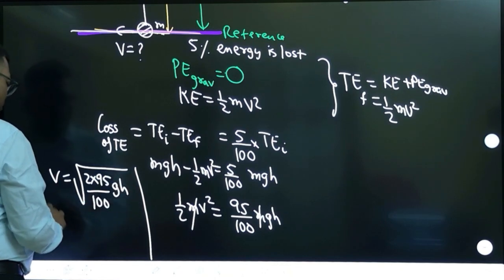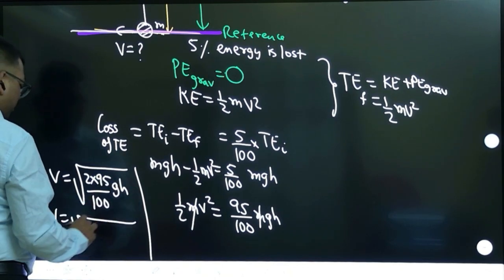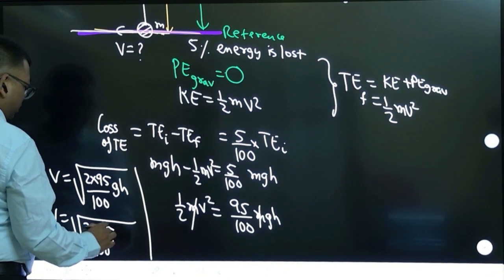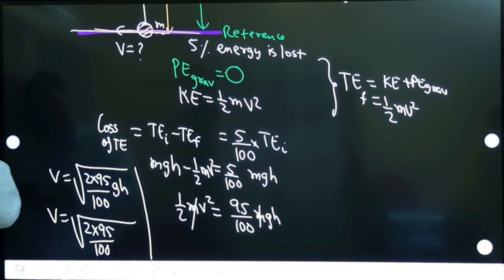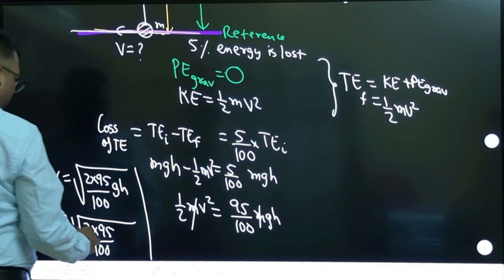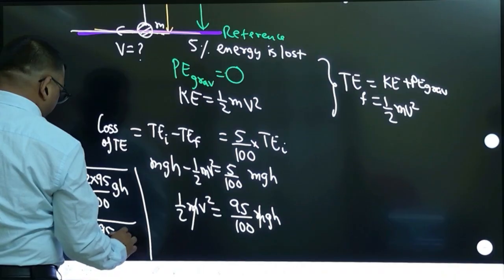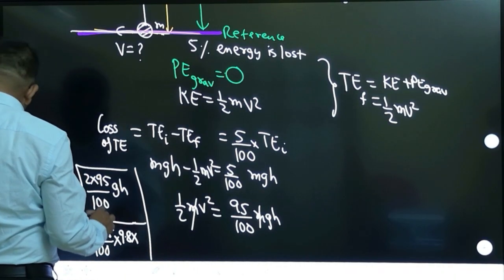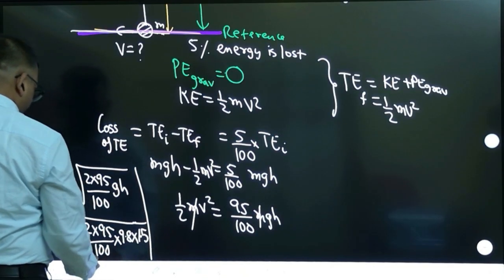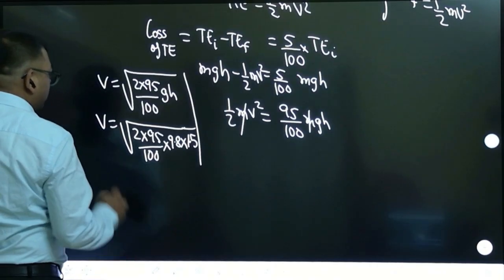This you solve now, because they have given all these conditions. So 2 into 95 by 100. If you take g as 10 or 9.8, did they give 10? Not given, so take 9.8. And height means the length. The length is given as 1.5. Now you do this calculation. Okay, so try to calculate this.